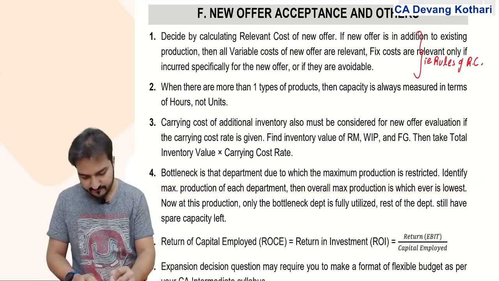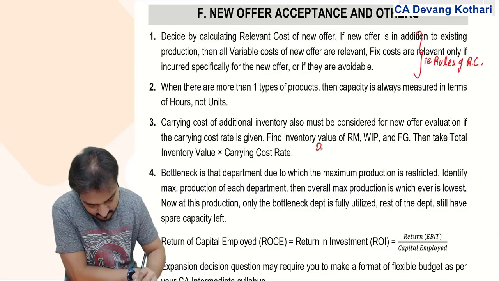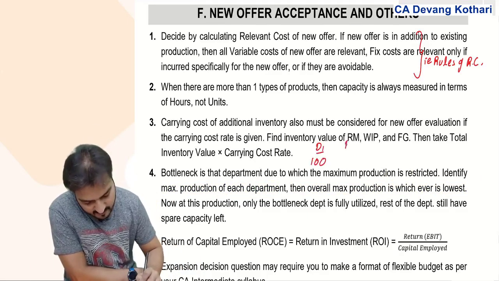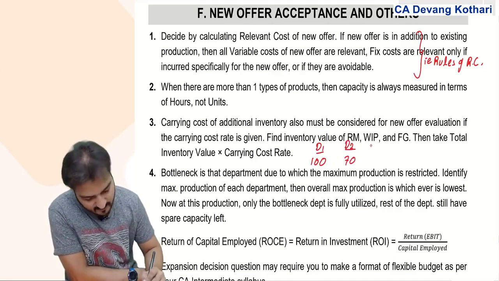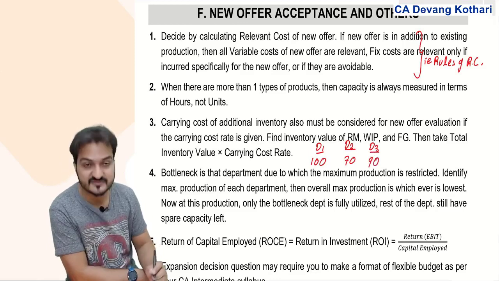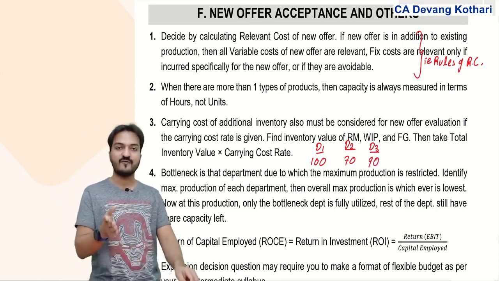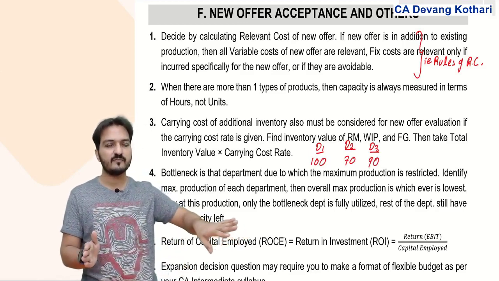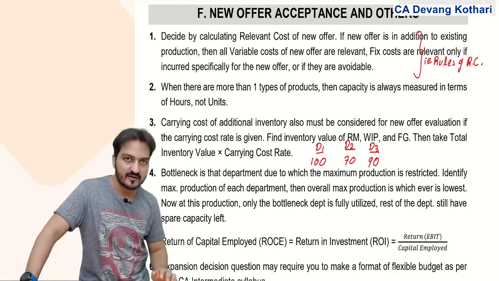I'll remind you. If department 1 can produce maximum 100 units, department 2 can produce maximum 70 units, department 3 can produce maximum 90 units, but your final product will come after passing through all three departments, then what is your bottleneck department here?